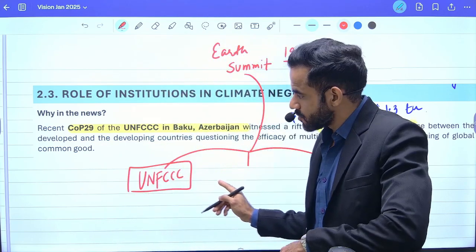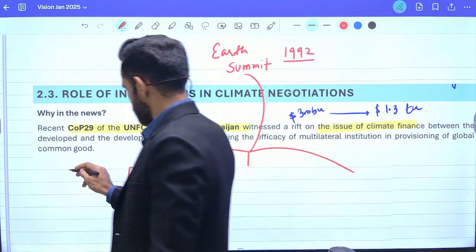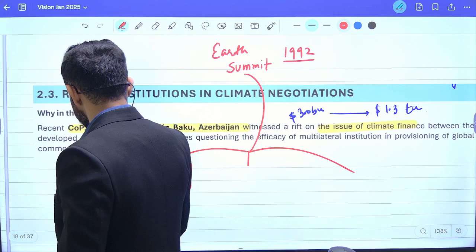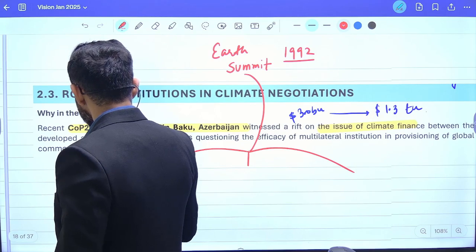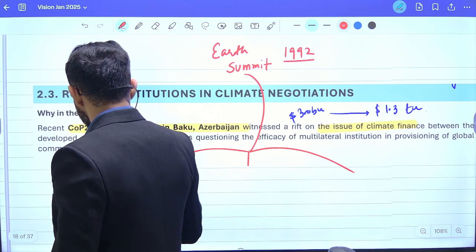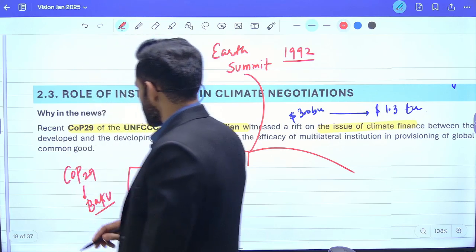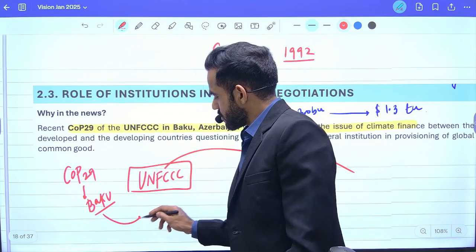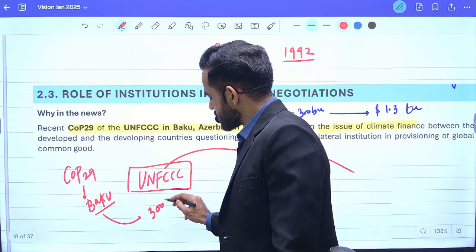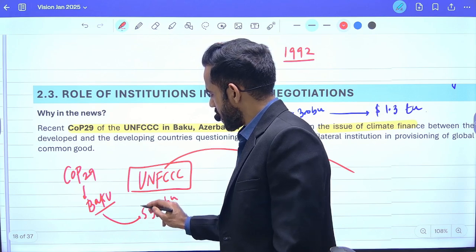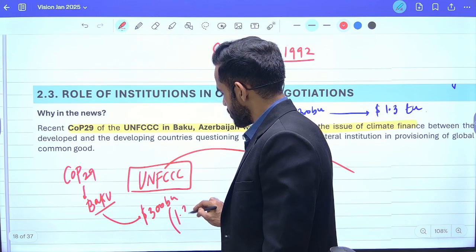So this is related to climate change. Recently, the COP 29 of this one was organized in Baku, and during this, the commitment of $300 billion was approved. The demand was 1.3 trillion.